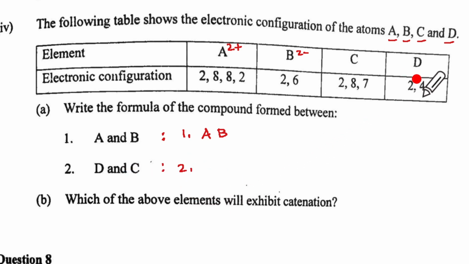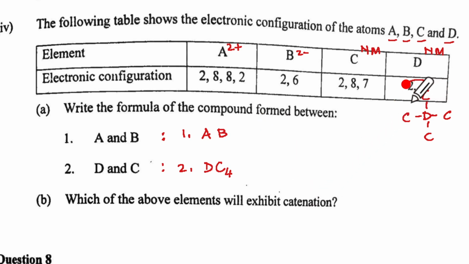Now D and C. What is D? 2, 4. So this is a non-metal. And C is 2, 8, 7. This is also a non-metal. So the bond between them is going to be covalent. And D with 2, 4 needs 4 electrons. So your D will have C, C, C, C. Each one of them will be sharing one electron with D, and therefore we will get DC4. This is the compound formed between D and C.